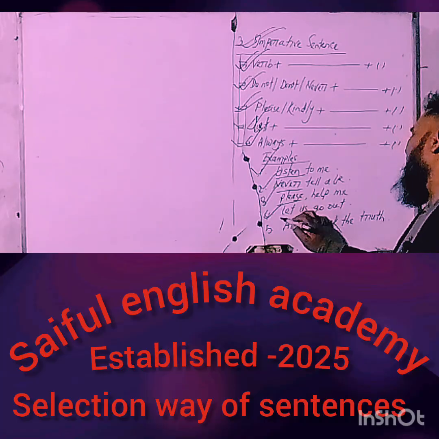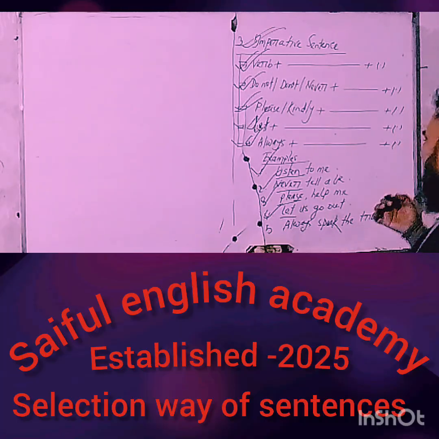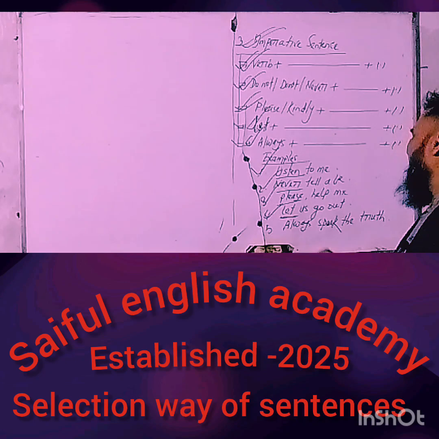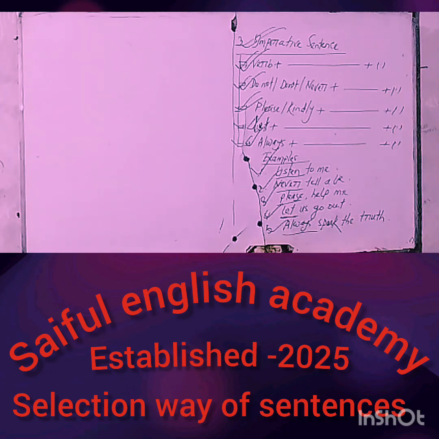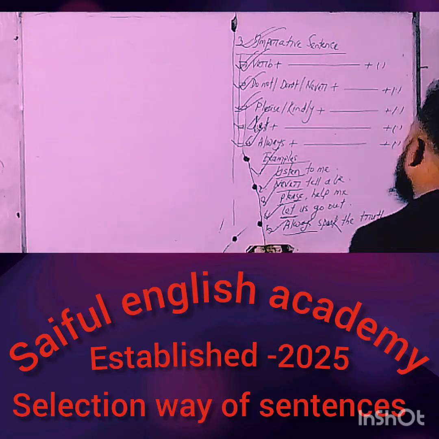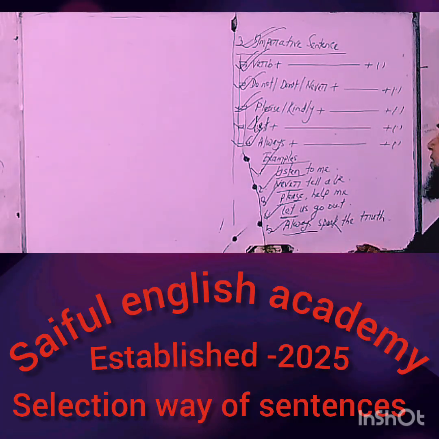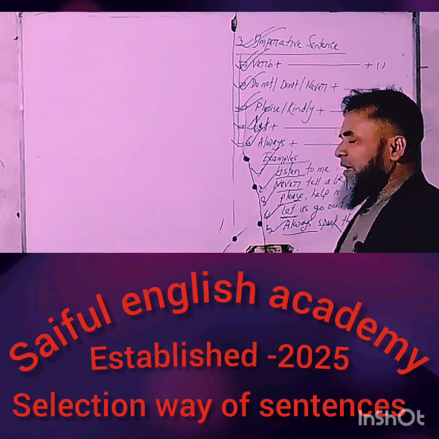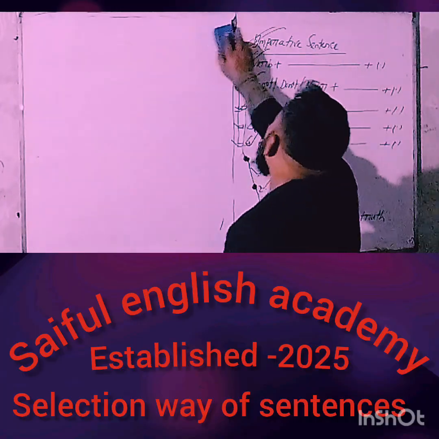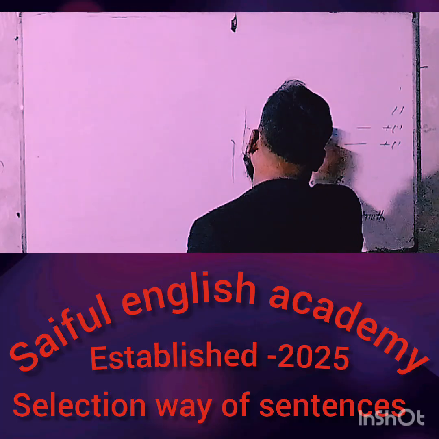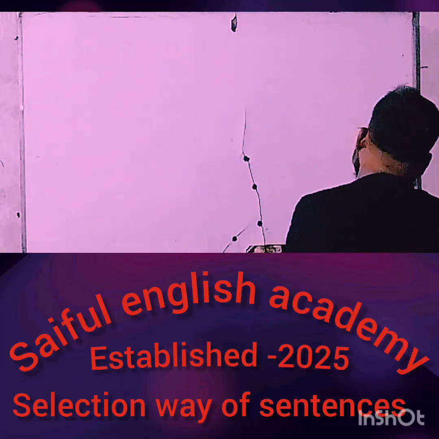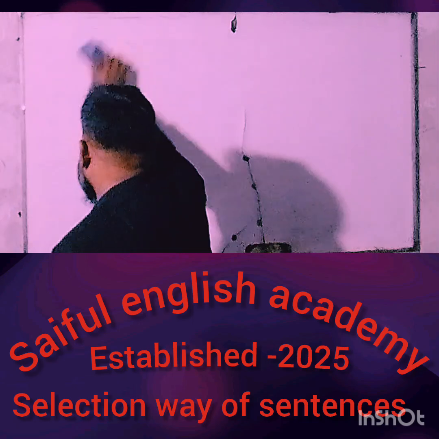Next, number four, let us go out. This sentence starts with let. And number five, always speak the truth. This sentence starts with always and ends with the note of full stop. So, my dear learners, these five categories of sentence starting words, especially verb, do not, never, please, kindly, let, always, you can include in the imperative sentence. Hope that you have understood clearly.